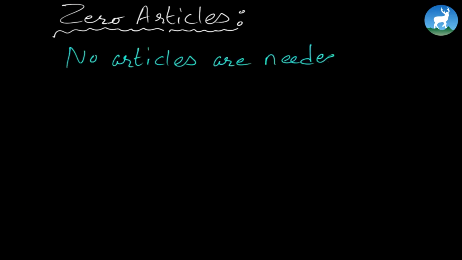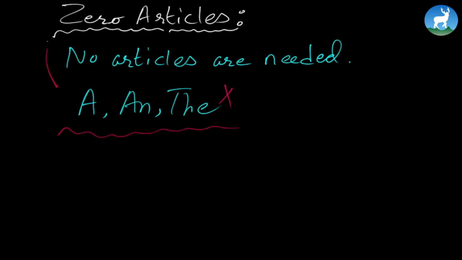There's also a term called zero articles. So what do you understand by zero articles? Remember the term zero itself means that no articles are needed. You don't need a, or an, and also not the. None of these are needed. Of course, not every sentence would require an article. So when none of these articles are used, we call it zero articles.